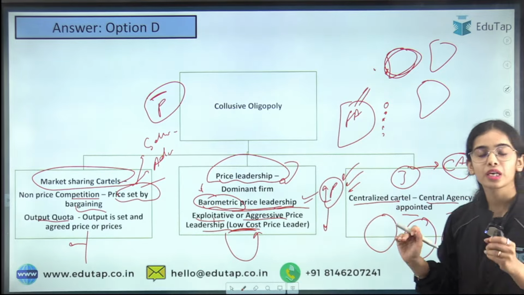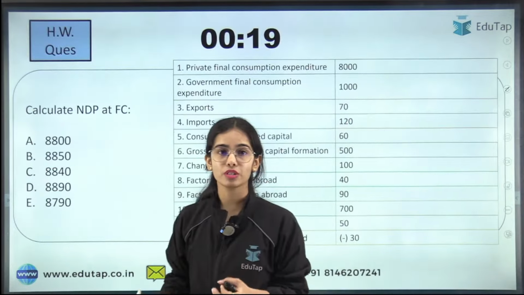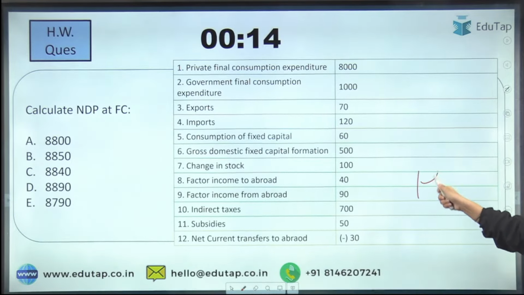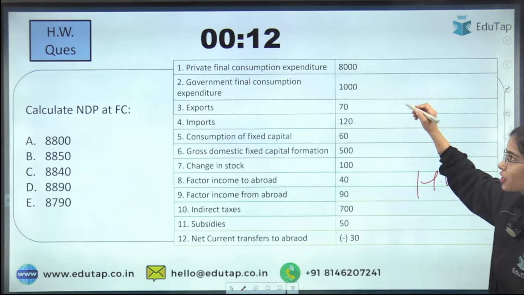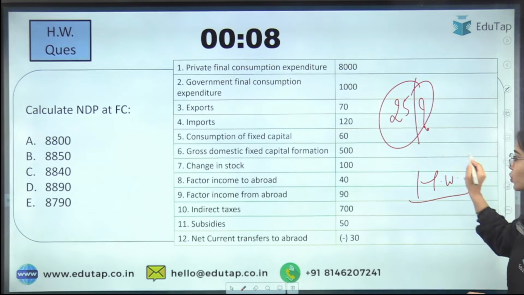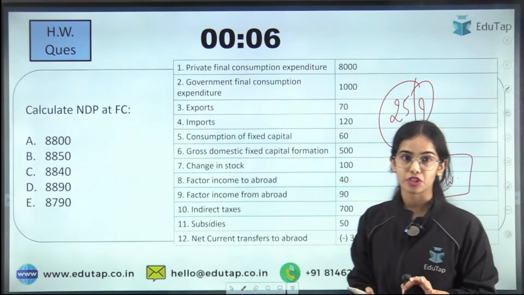Clarity, okay. So now this is the homework question, so take a screenshot or something. This is a homework question. I hope you will be able to answer this question. So in the comment section, tell me out of 25, how many marks you have got, as well as do give me the right answer in the comment section, okay.